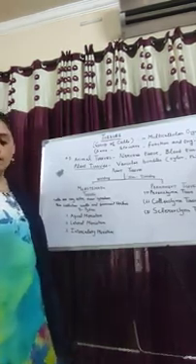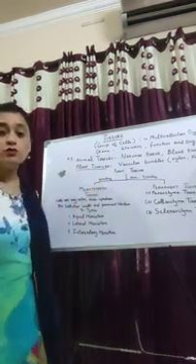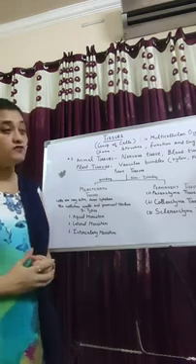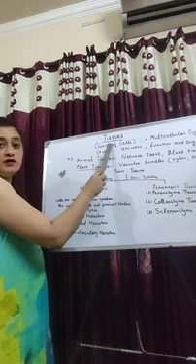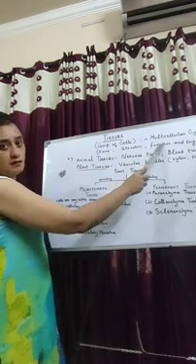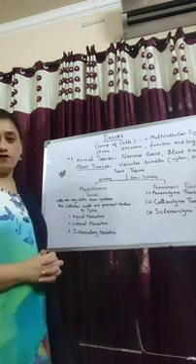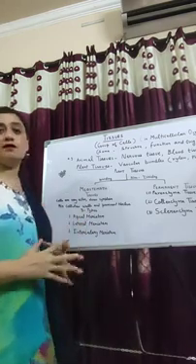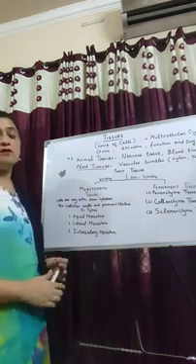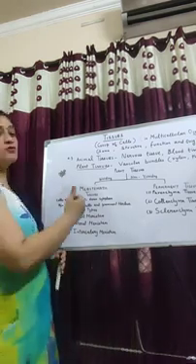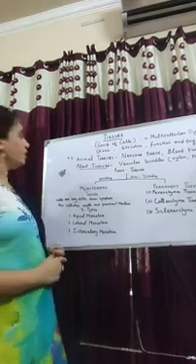Yes, our new topic is tissue. What is tissue? Tissue is a group of cells. Group of cells is called tissue. Tissue level of organization occurs in multicellular organisms. Multicellular organism means the organisms which are made up of more than one type of cells. Only in multicellular organisms can tissue occur. Now the question arises, what is the utility of tissues in multicellular organisms? Why are they required in multicellular organisms?